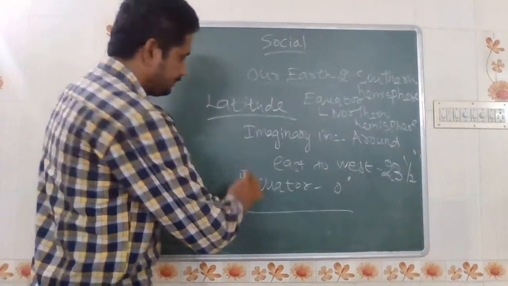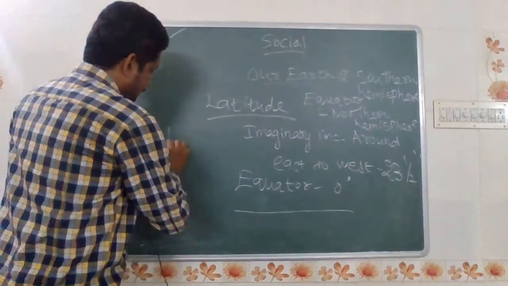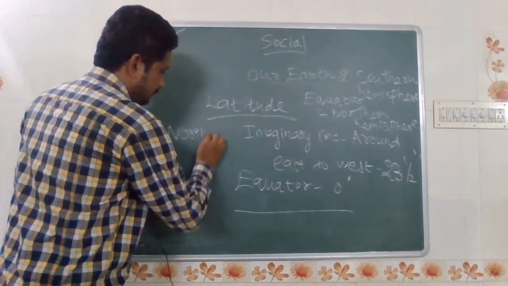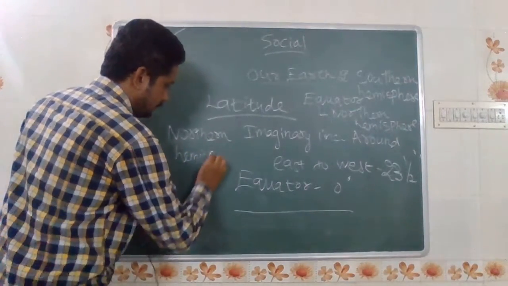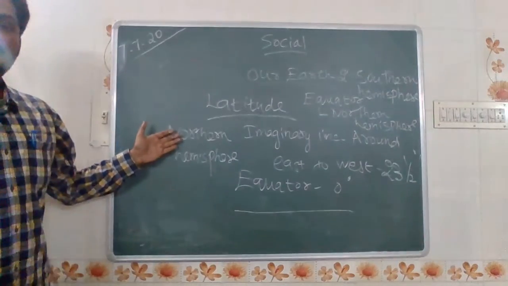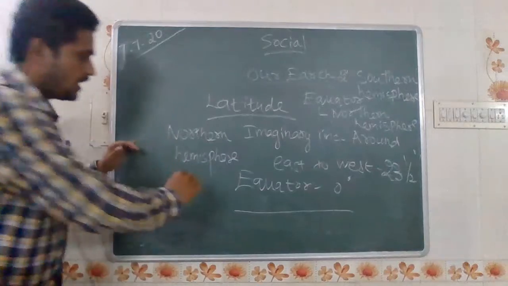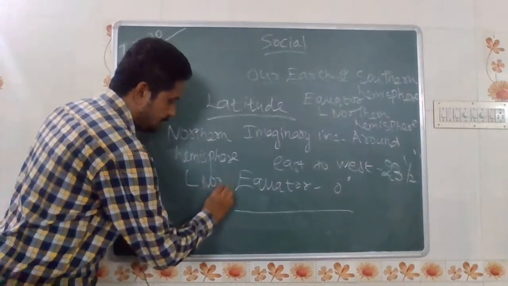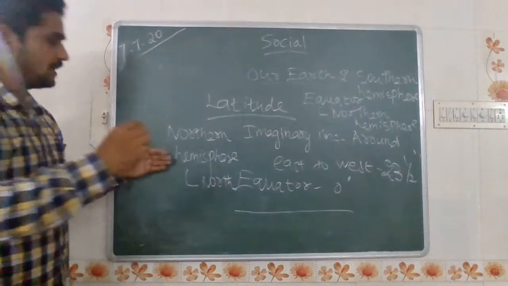Next one, the northern hemisphere. In the globe, the parallels of latitudes and longitudes. In latitude, the northern hemisphere lies in the north direction only.